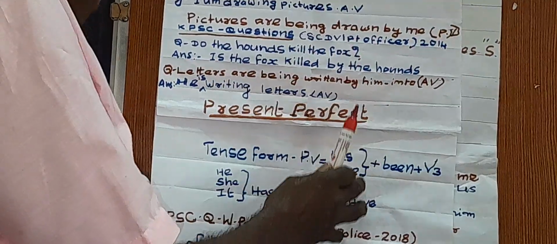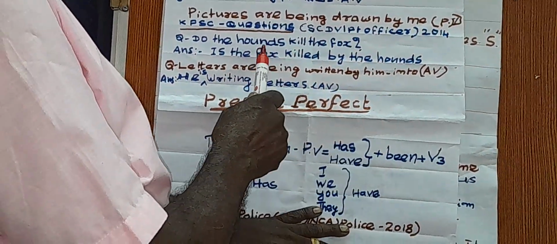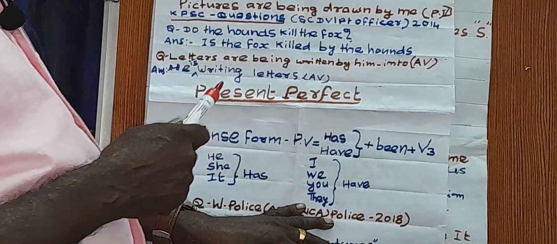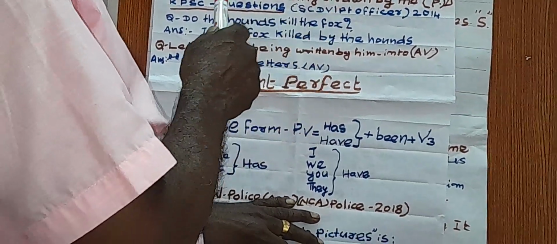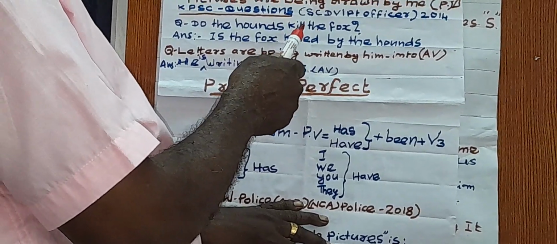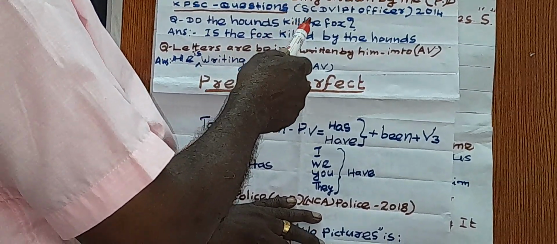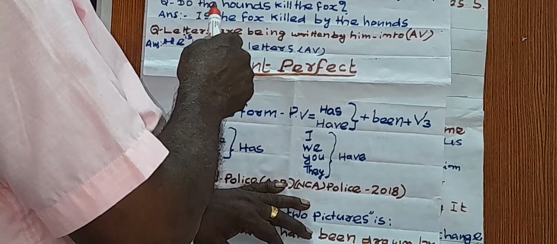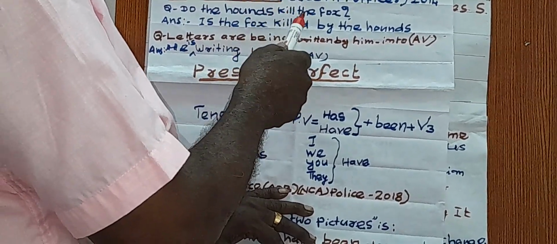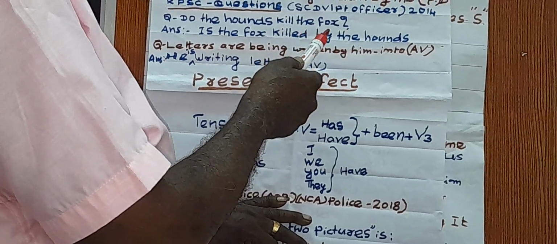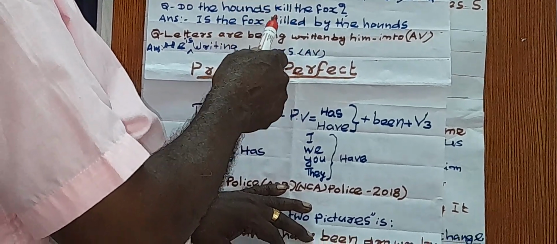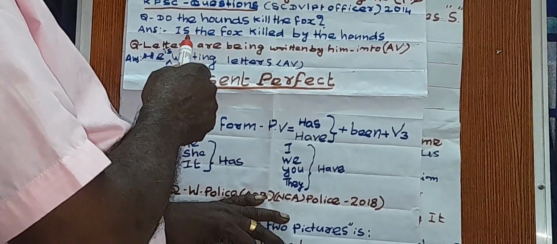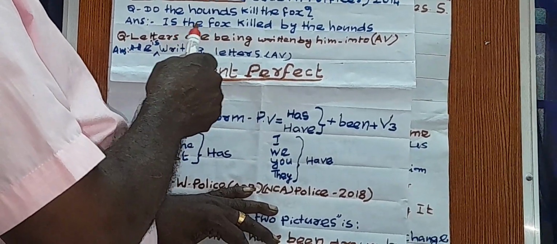The question asked is, do the hounds kill the fox? It is an interrogative sentence. We have to convert the interrogative sentence into passive voice, that is, don't change the form of interrogative.